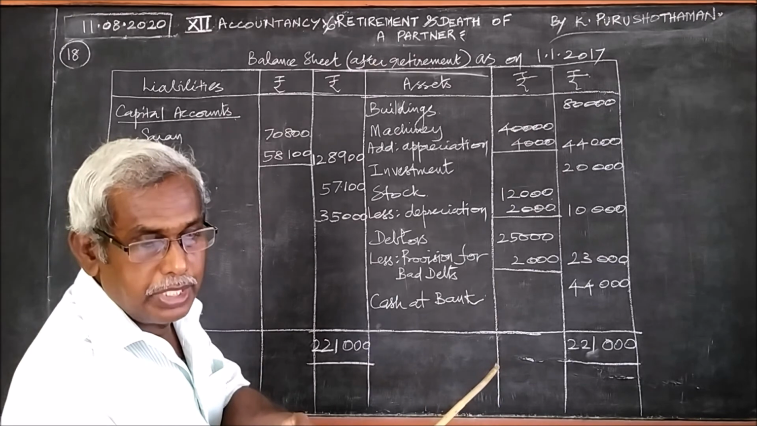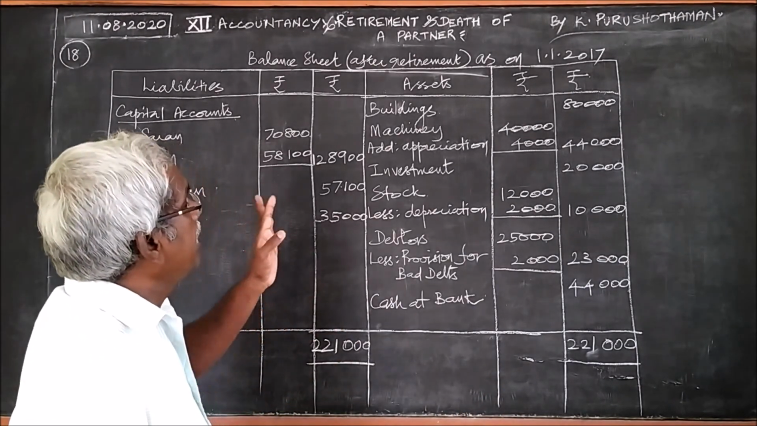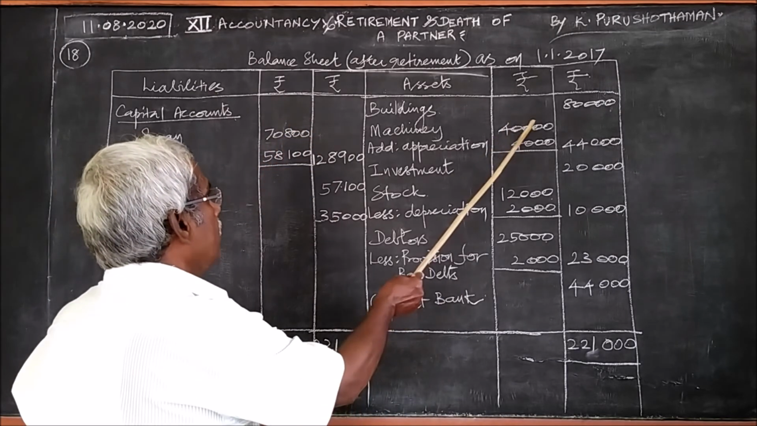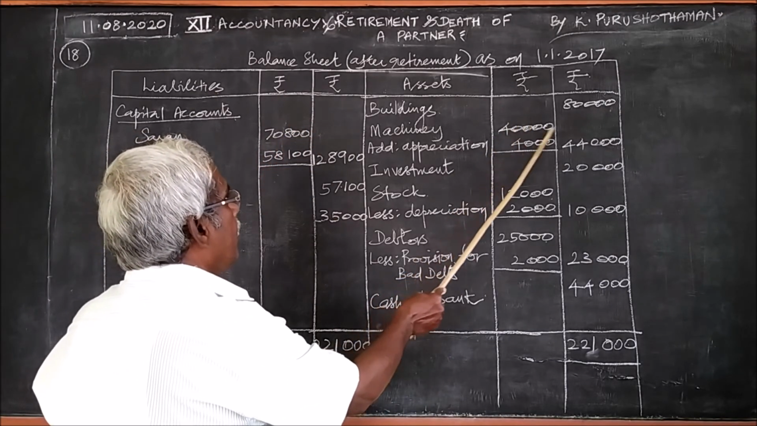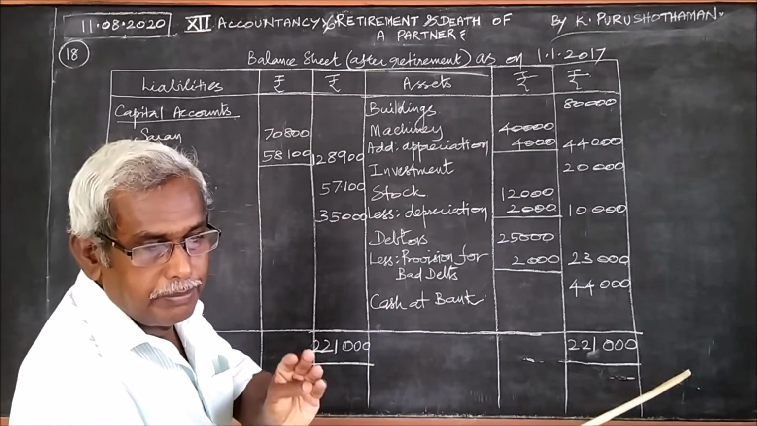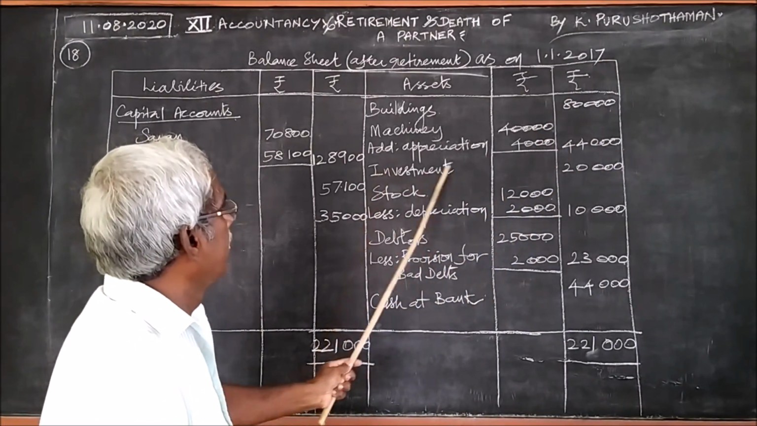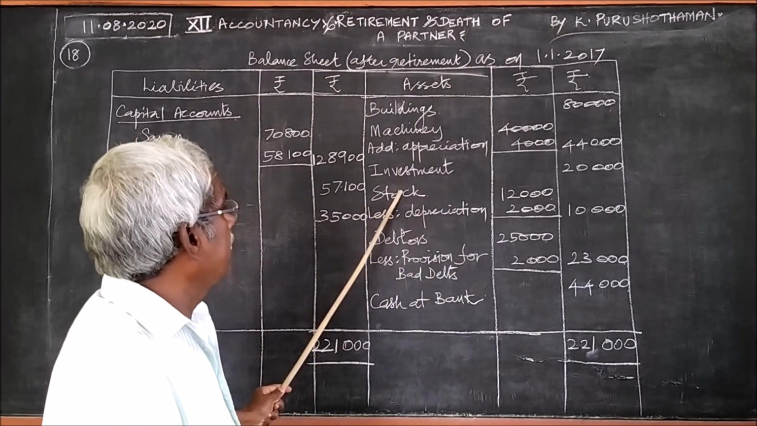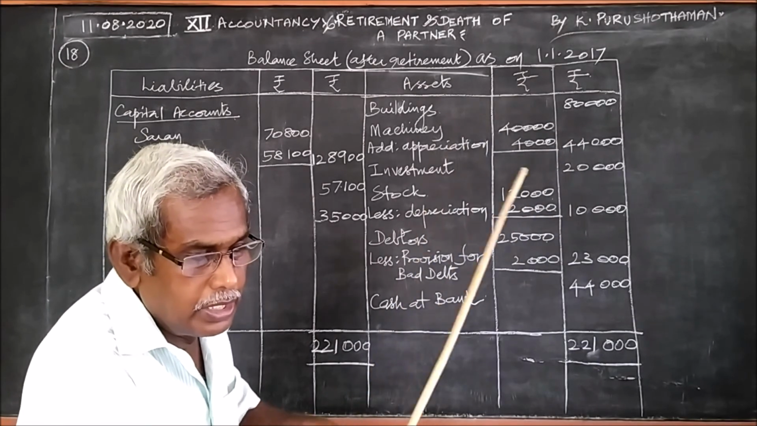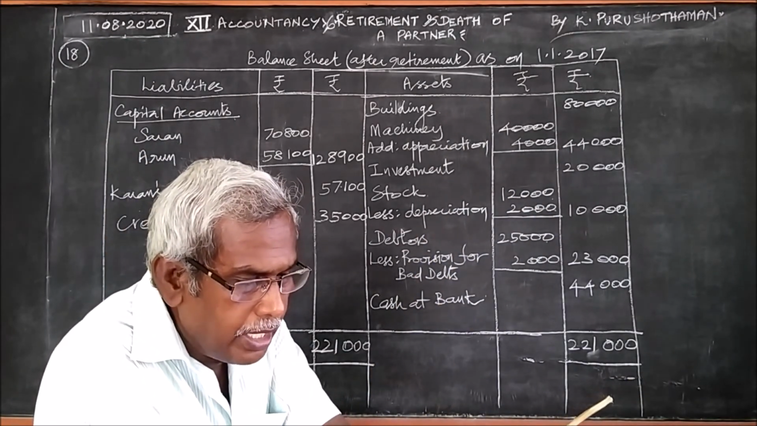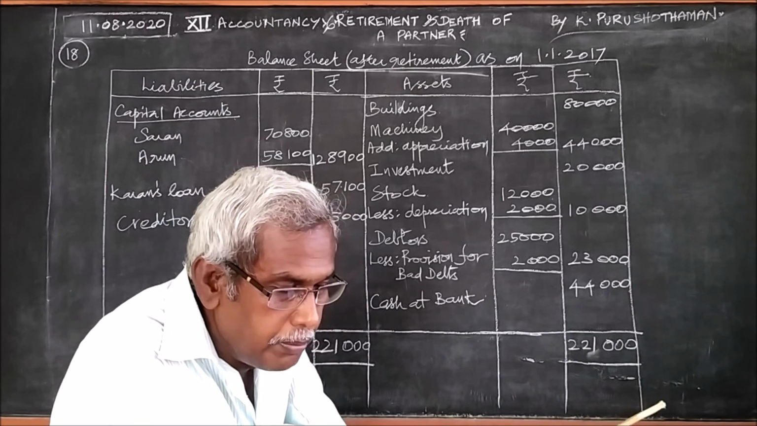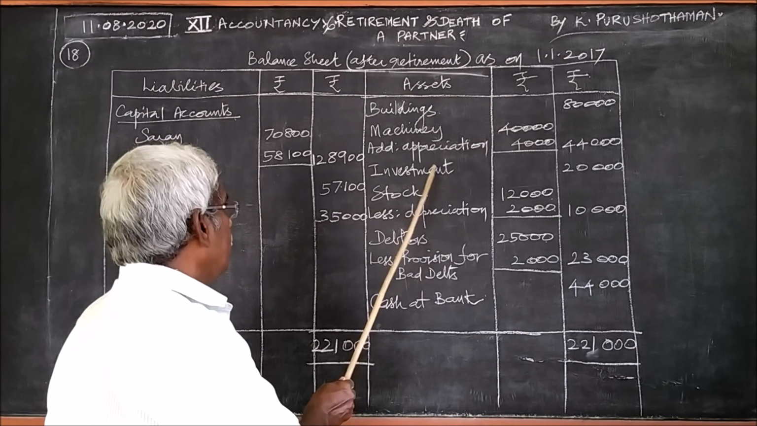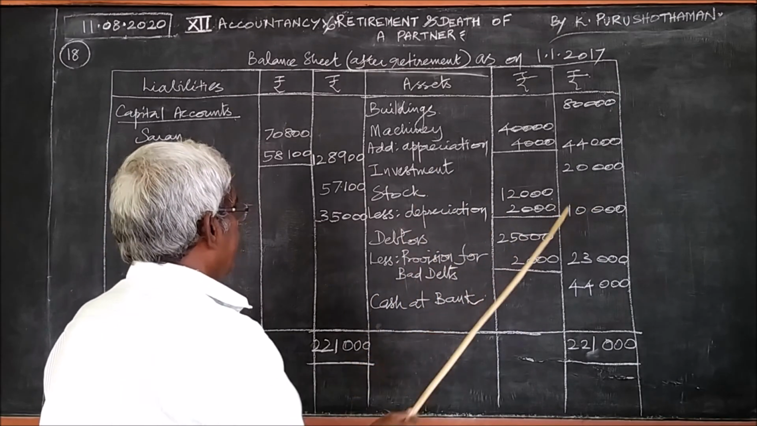Then the second item, machinery, has an increase in value of 10%. So 4,000 is the increase, making 44,000. Next item, investment, no adjustment, so we write it as it is. Next item, stock. For stock there is a depreciation of 2,000, given in adjustment number 5. So we deduct the depreciation and write it.